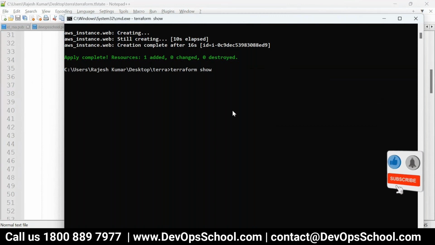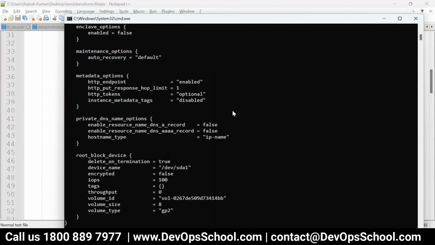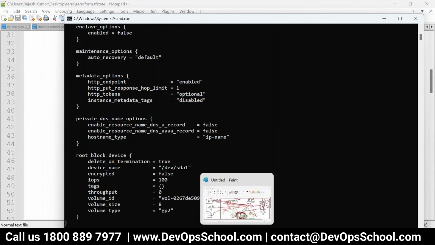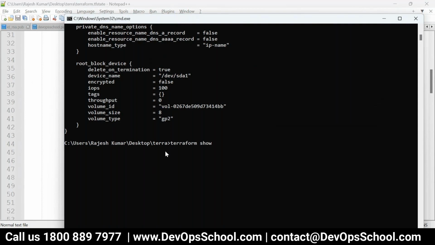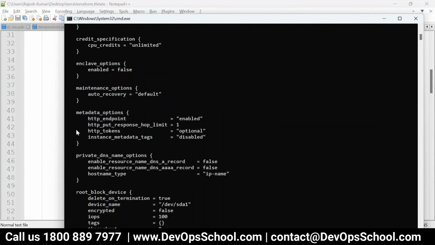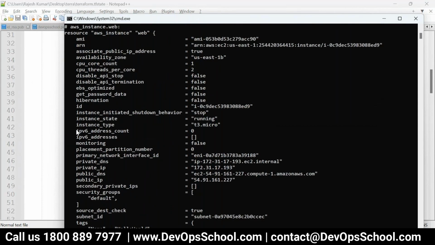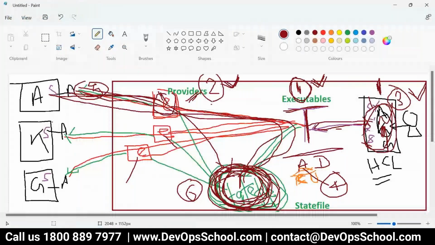Rajesh, if we delete the state file, then it will recreate one more resource, one new resource. Think in the simple way. I don't understand, if I delete this file, then... See here, you will understand yourself. Let me first show you. This is terraform show, the complete instance detail. Now think about it, how is it getting created? Let me run one more time.